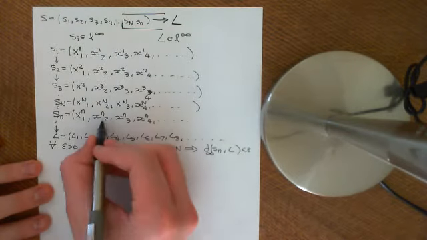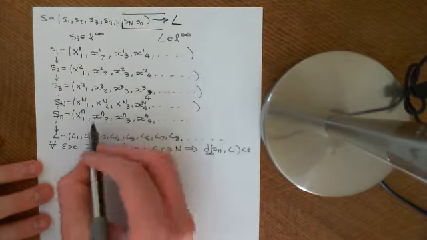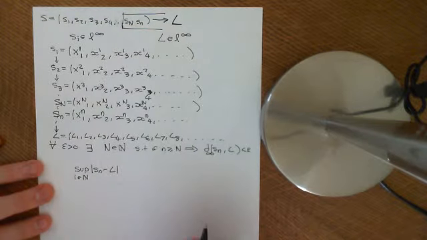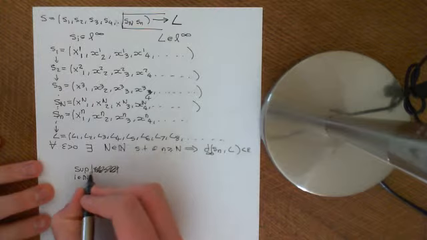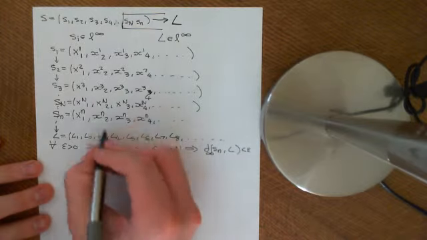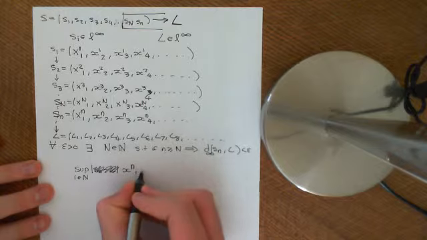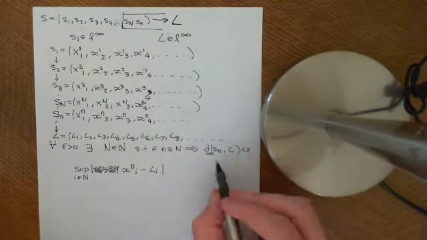And the distance between this sequence and this sequence is the supremum of the terms x little n i minus li, is what I should have written there. So basically, that's just the definition.